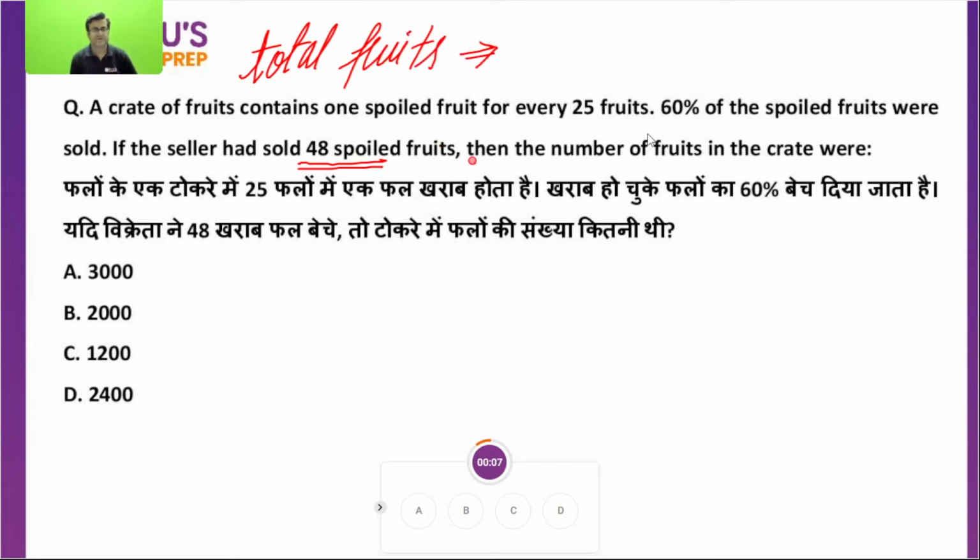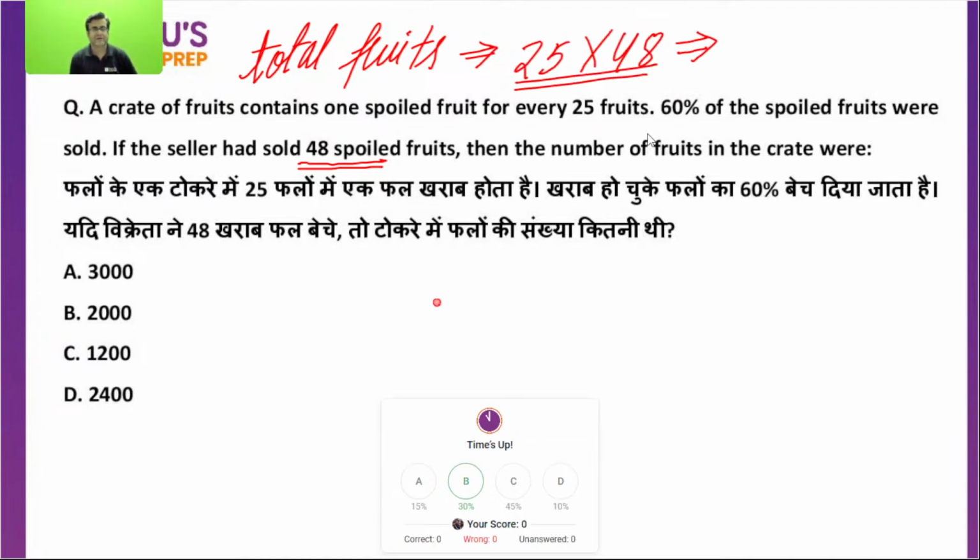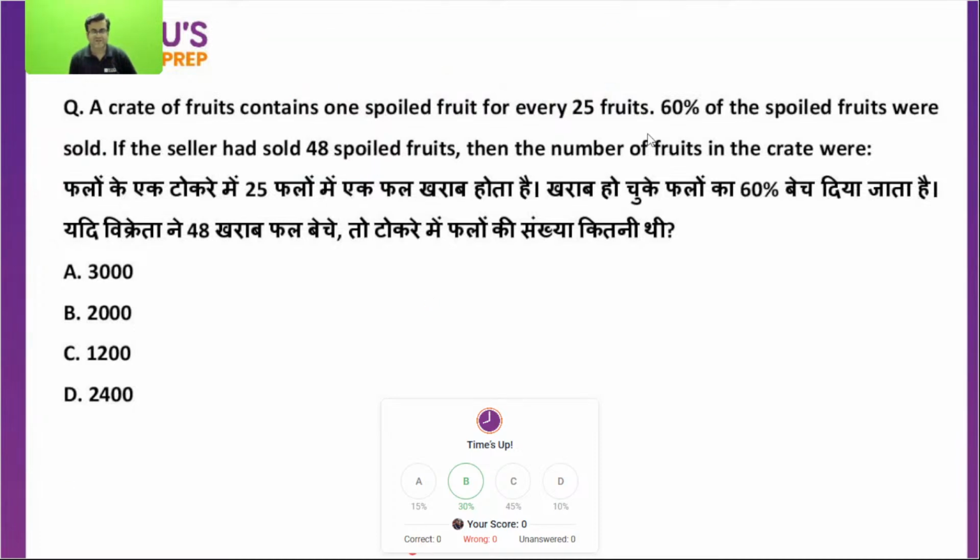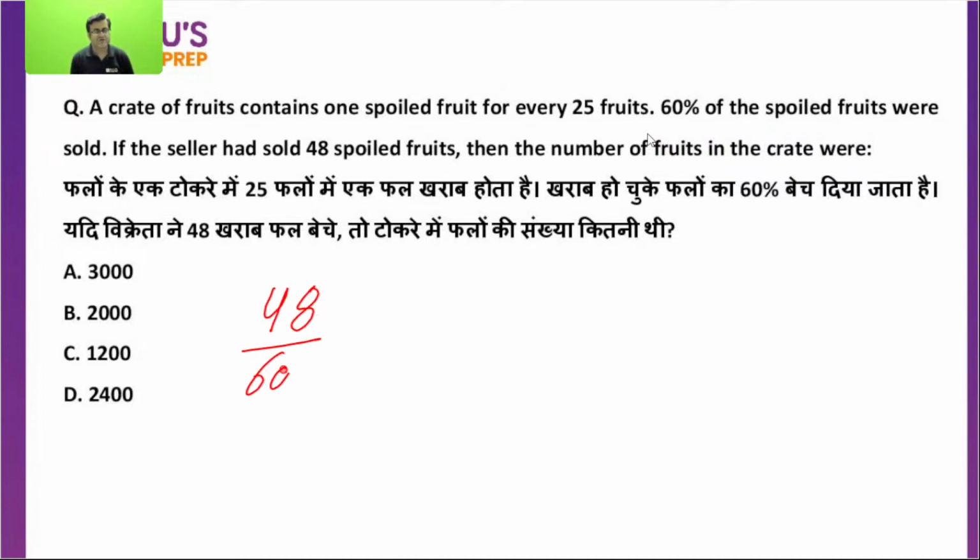If the seller had sold 48 spoiled fruits, a crate of fruits contained one spoiled for every 25. So total fruits, you can easily find out. Okay. Is this point clear? But one more thing you will have to understand: 60% of the spoiled fruit were sold. Pavani, were you getting the answer for this one? 48 were sold, which is equal to 60%. So total spoiled fruit are how much? 80. Total spoiled are 80.